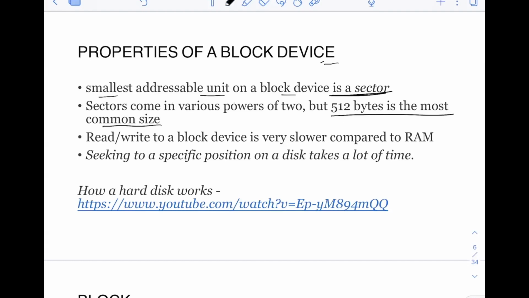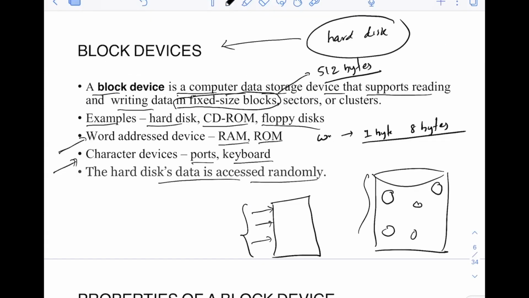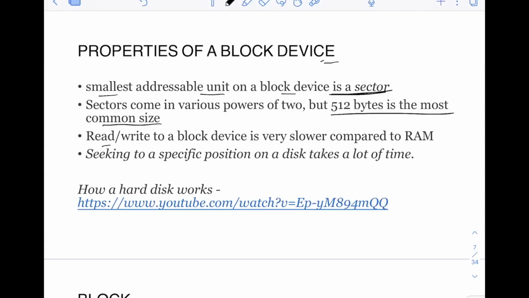There may be one confusion here: why am I calling these blocks? In most books and in most contexts, people use the words blocks and sectors interchangeably. They will not differentiate between these two, but of course there is a difference, which I will discuss after some time.